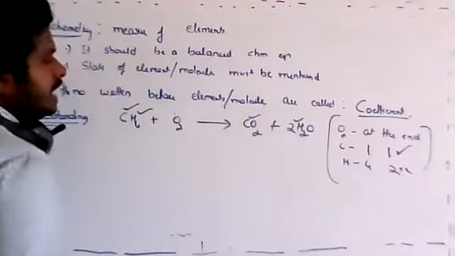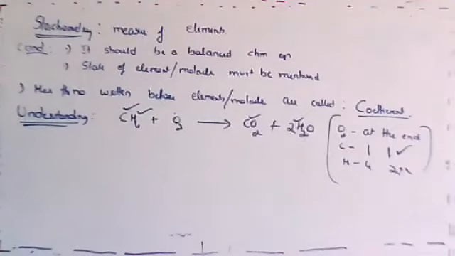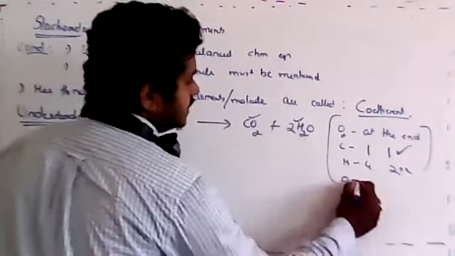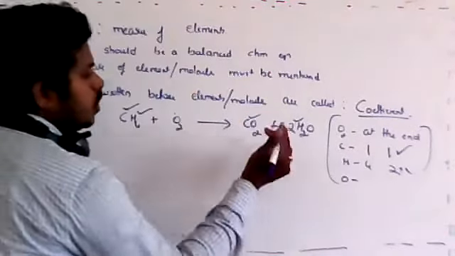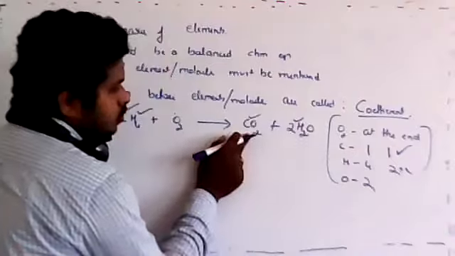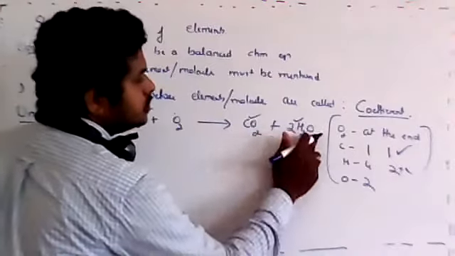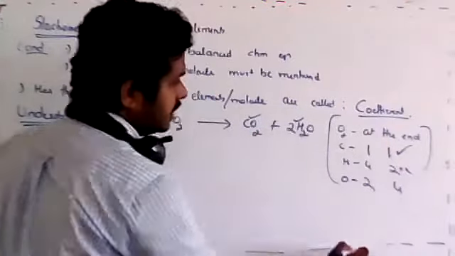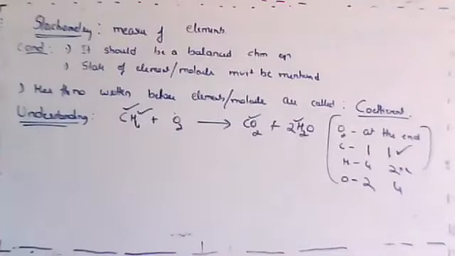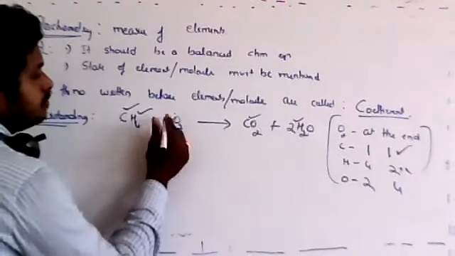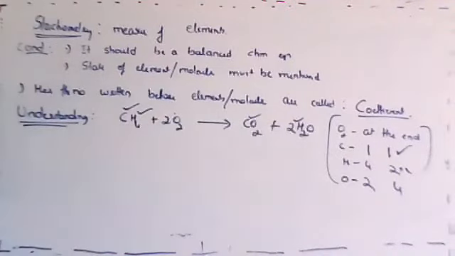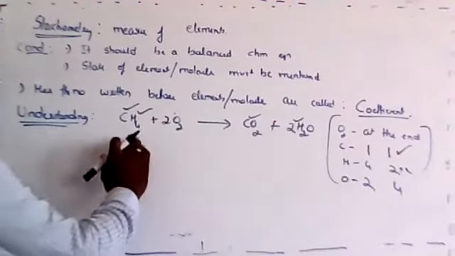Got it? The only element left for balancing is oxygen. Let's count the number of oxygens on both sides. Here there is only O2, 2 oxygens. Here there is O2, 2, and here there is 2 into oxygen again 2. So totally 4 are there. It means the right side has 4 oxygen, so I have to multiply this oxygen by 2. Got it? Now everything is balanced in the chemical equation. So this is how you can balance.